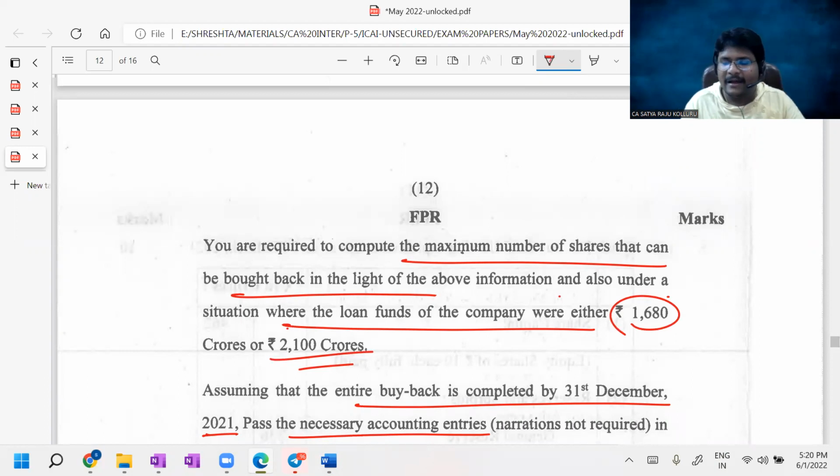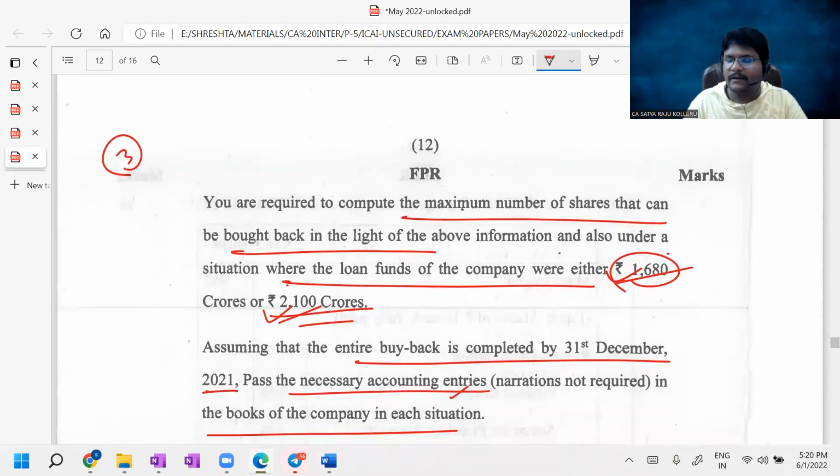Total 3 tests are there, right? Debt equity ratio test, outstanding shares test. Tell me, guys. You should apply all 3 tests for this case and for this case. Then you will know the maximum number of shares bought back under each situation. Once you finalize the maximum number of shares bought back, then you can pass the necessary accounting entries.